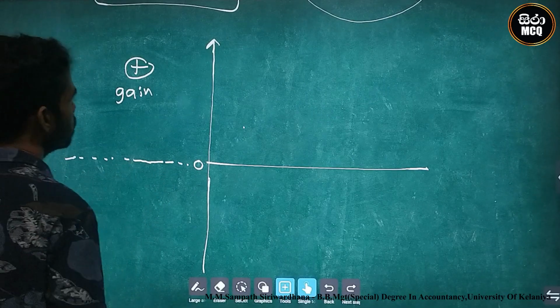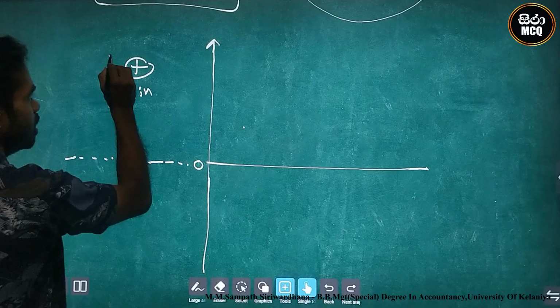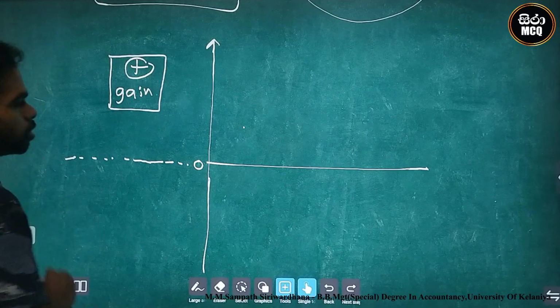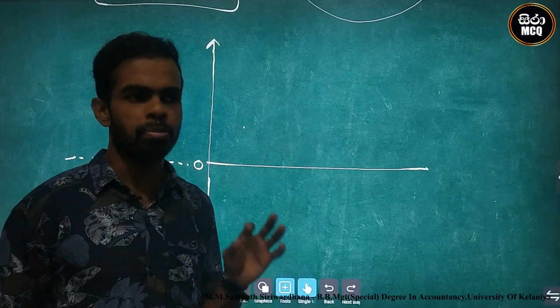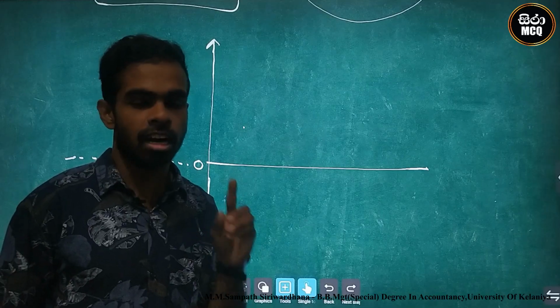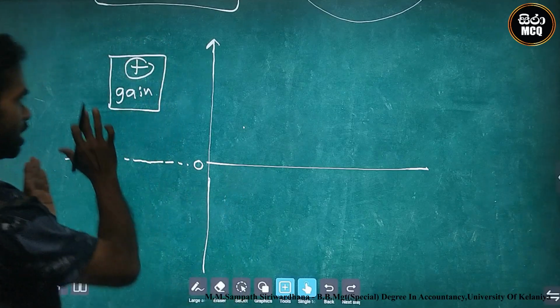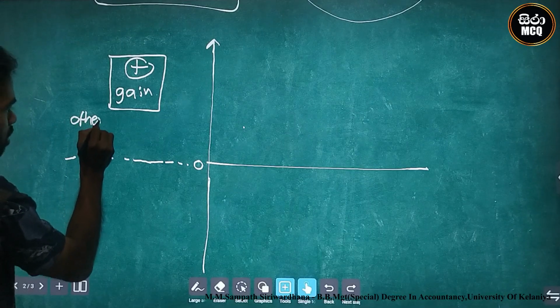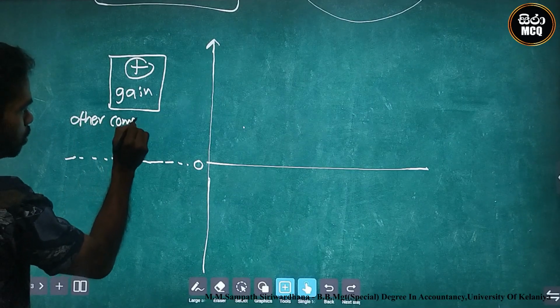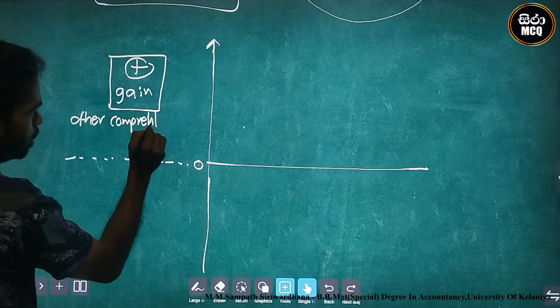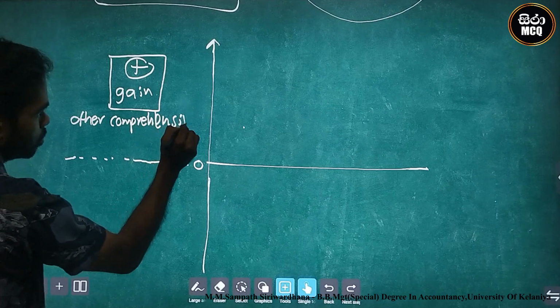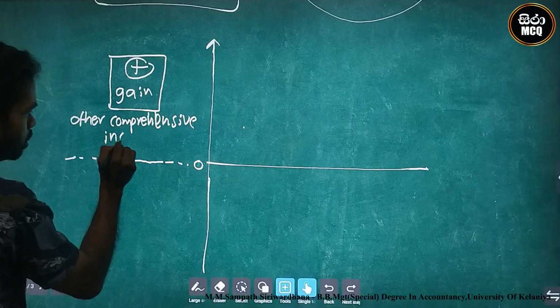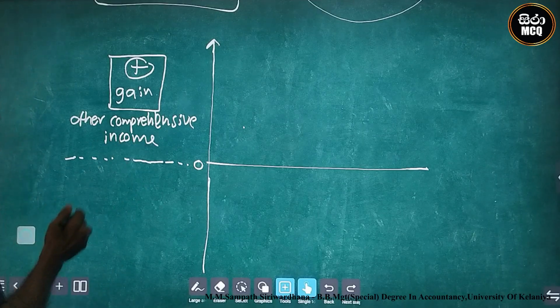Gain area destination is other comprehensive income. This is the area of other comprehensive income.